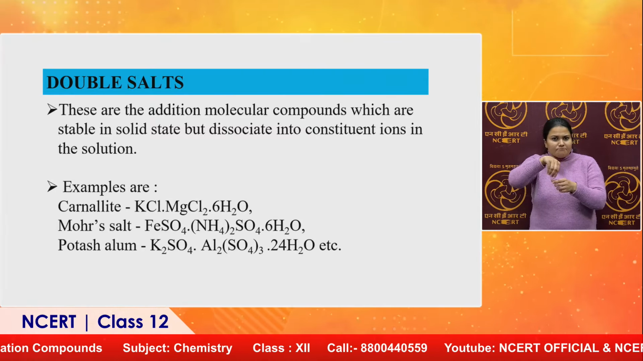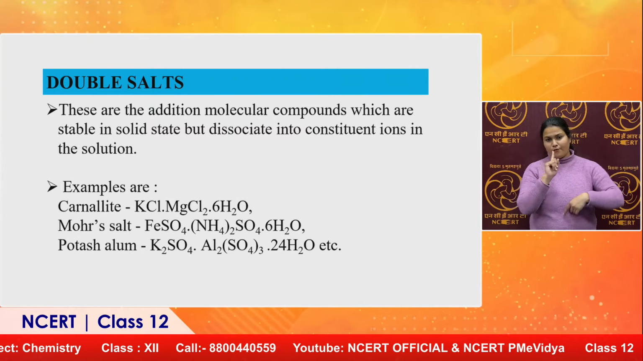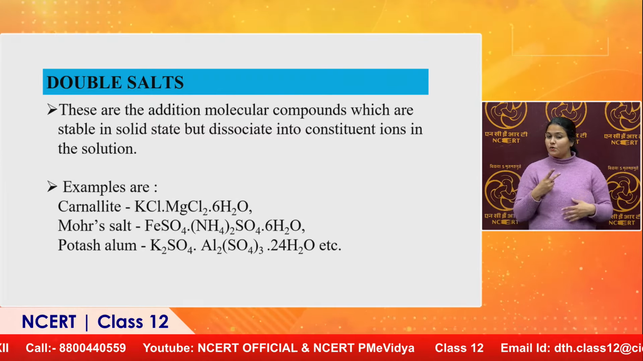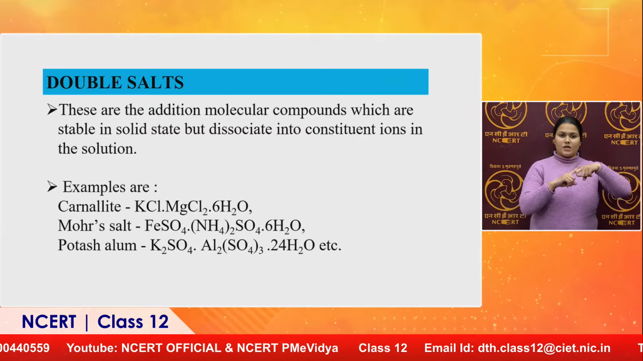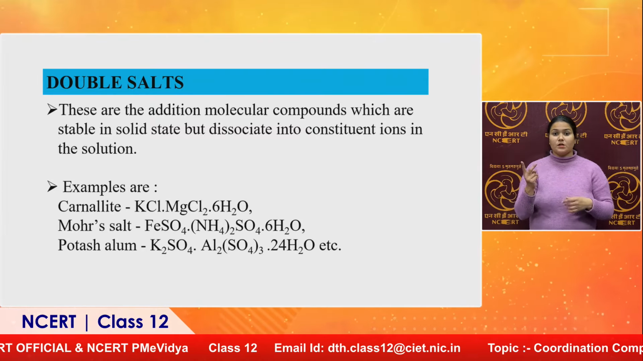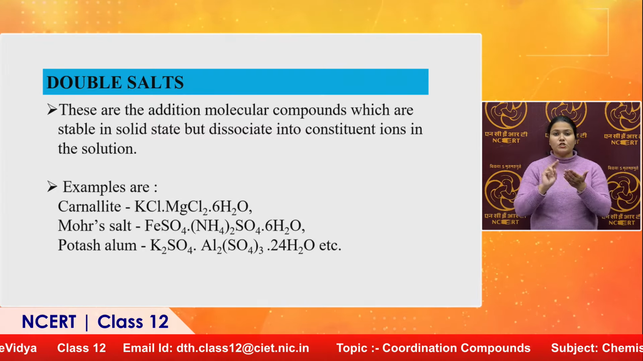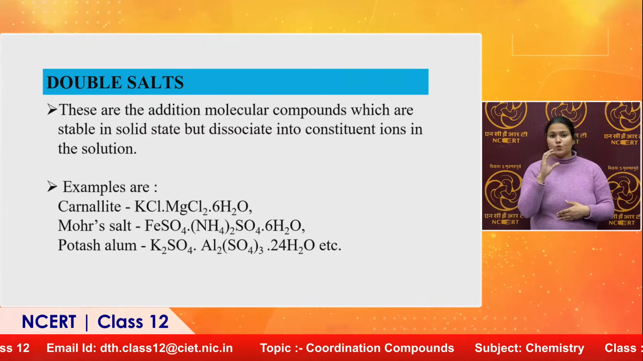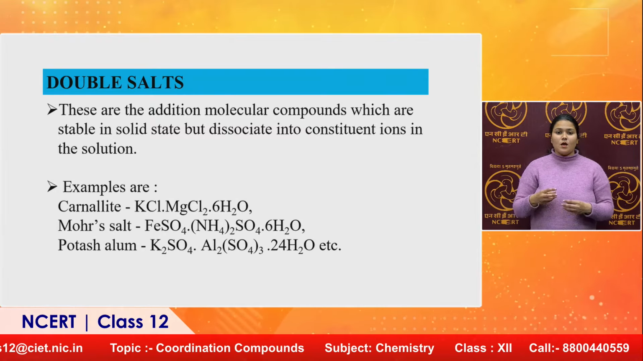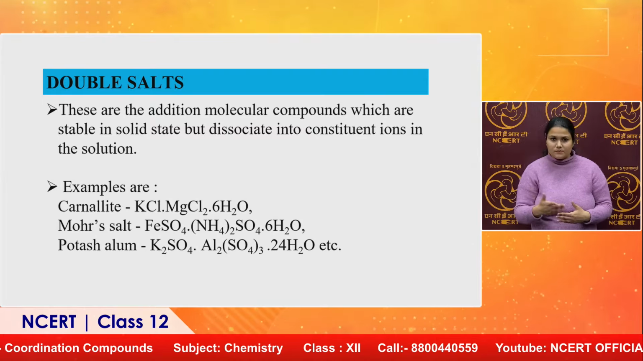Examples are carnallite, KCl as one salt and MgCl2 as the second salt. It means there is a combination of two salts, one KCl, second MgCl2. That is why these are called double salts, and 6 water molecules are associated. These water molecules are termed water of hydration, that is, water of crystallization, 6 H2O.